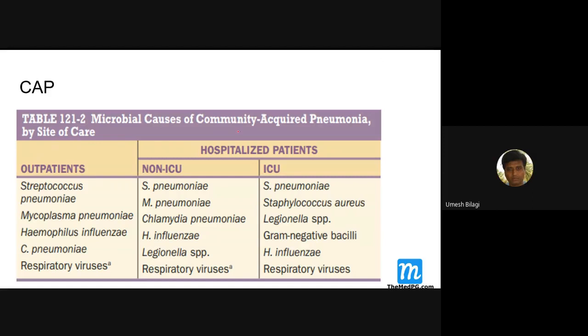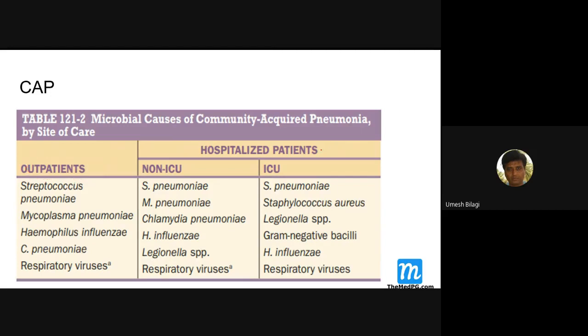Now we'll come to community acquired pneumonias. Here are the microbial causes of community acquired pneumonias. They have laid it out according to whether the patient is treated as an outpatient, or admitted. The outpatient is less sick. These patients are more sick.